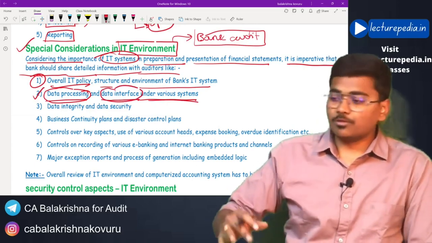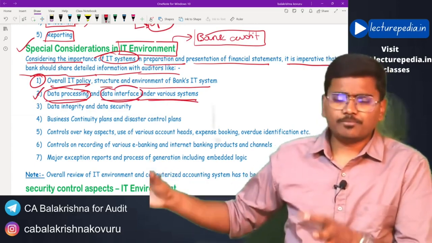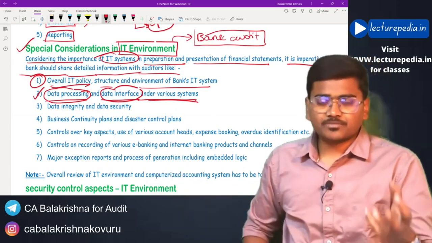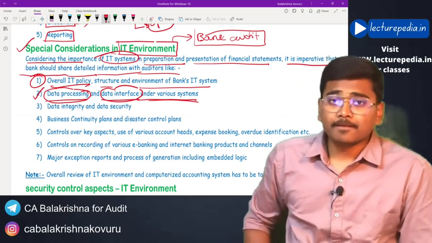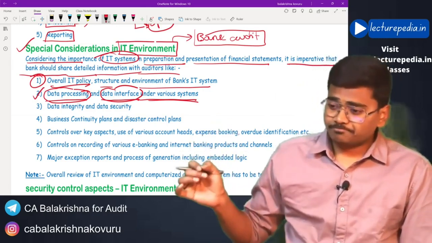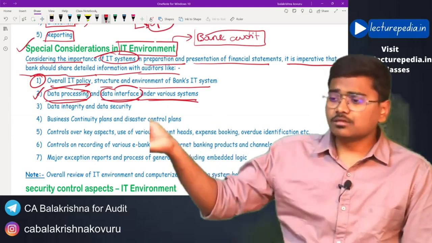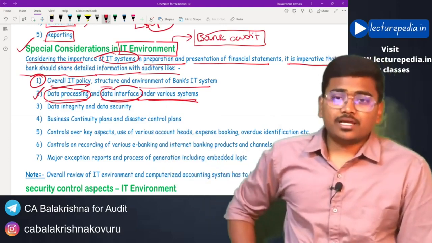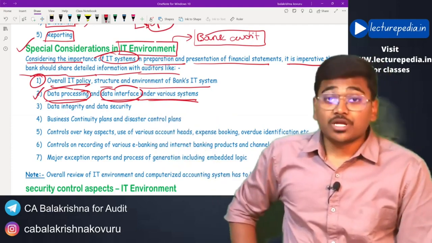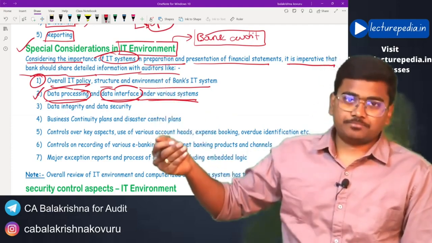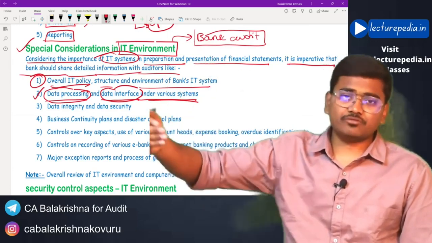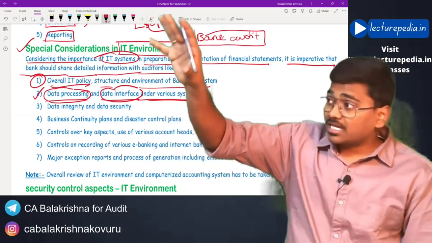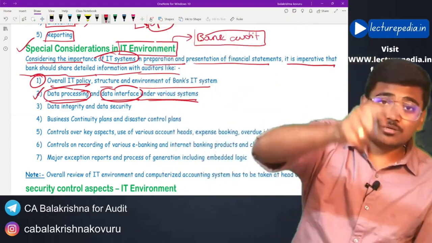If the bank is using two or more softwares for each of the operations, let's say for the purpose of maintaining accounts of the bank they are using a particular software, and to enable internet banking they are using another software. Now once the customer conducts any transaction with the help of internet banking, the transaction will be taken care of by that particular software, and the transaction should also be recorded in the books of accounts of the bank.